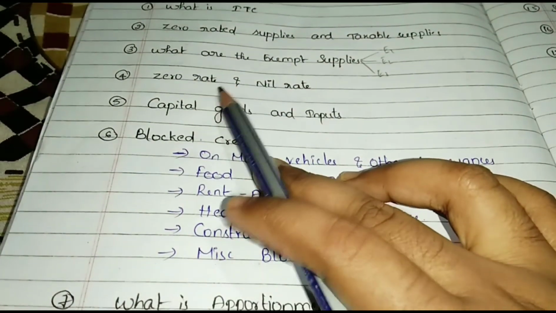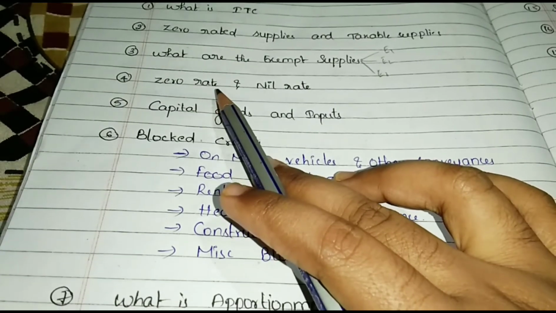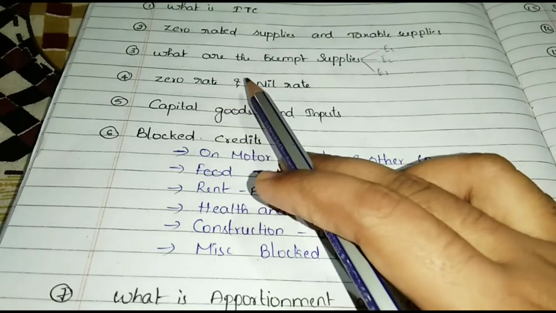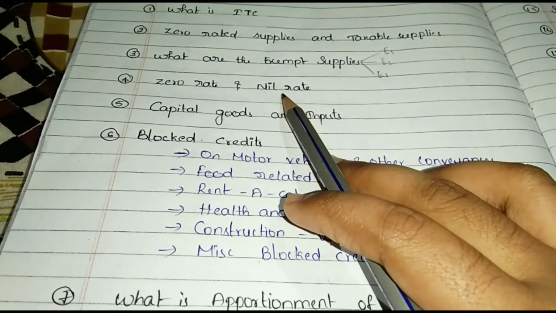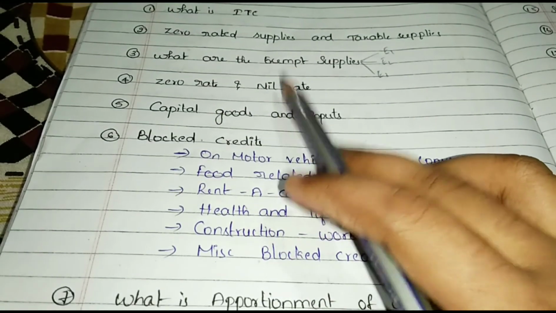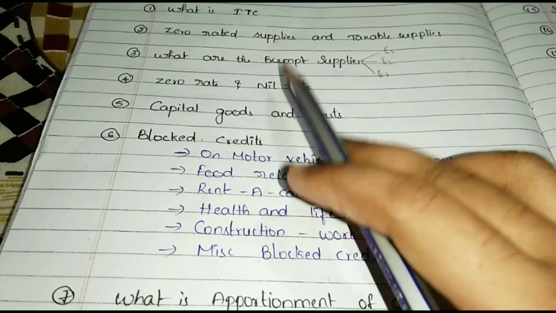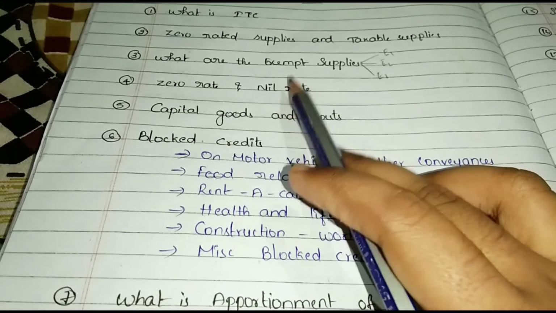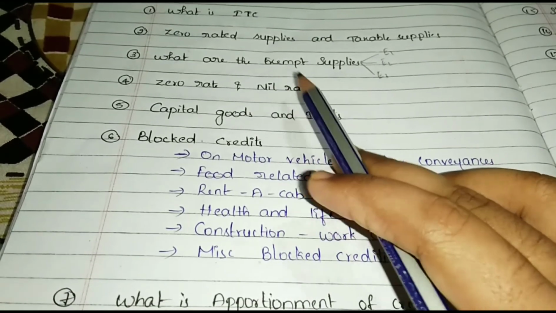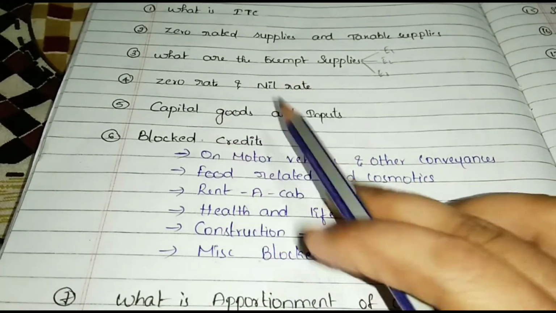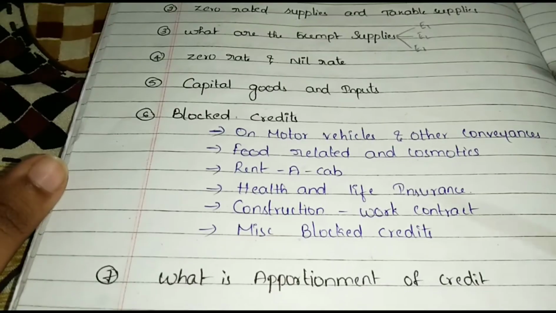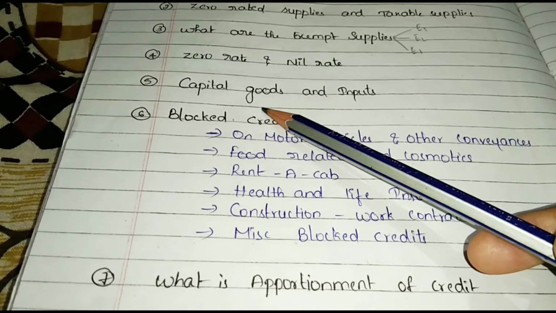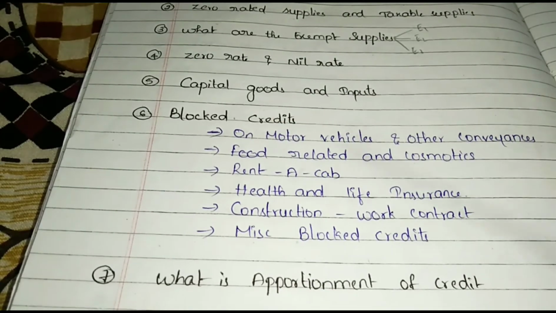Zero rate supplies are for export purpose. Zero rate supplies are taxable. And next, nil rate supplies are for essential purpose, for example milk. These supplies are exempt. And next, capital goods and inputs. ITC is available for capital goods, input goods and input services also.